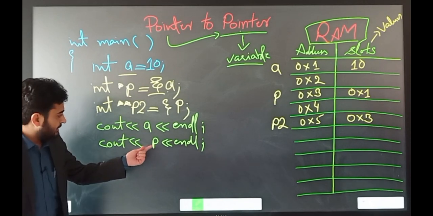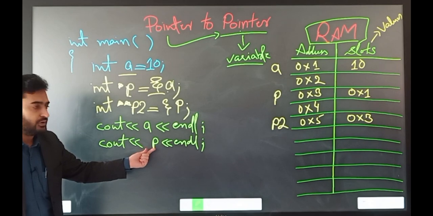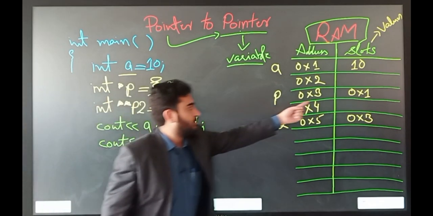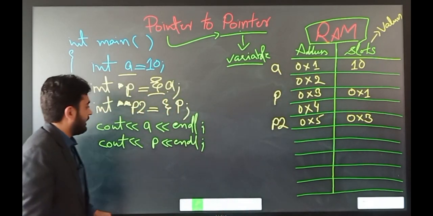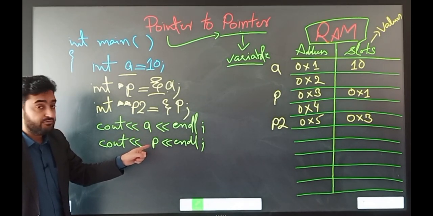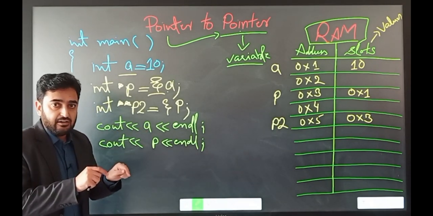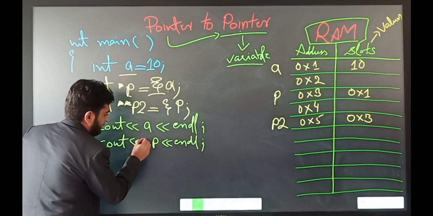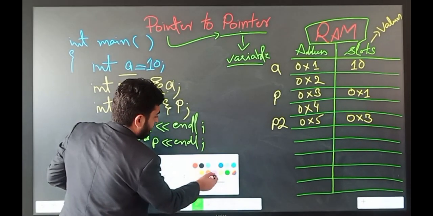Remember that we have written here the identifier p. This is the single pointer, which has the value as the address of a. Here you can see the value of p is 0x1, which is the address of a. But we are not interested in printing the value of p. We are interested in printing the value of a. So there is an operator that we can use here, which is known as the dereference operator.